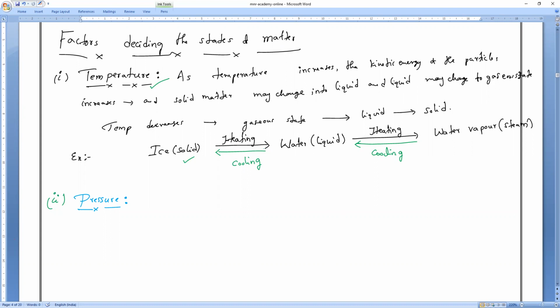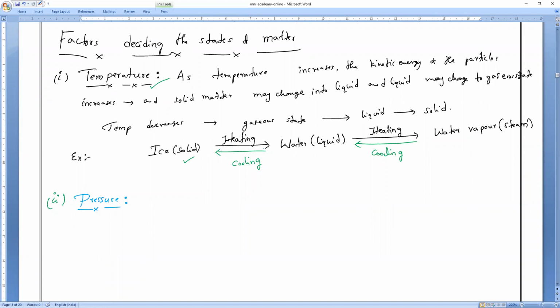And if I am decreasing the pressure and increasing the temperature, solids can be converted into liquids.